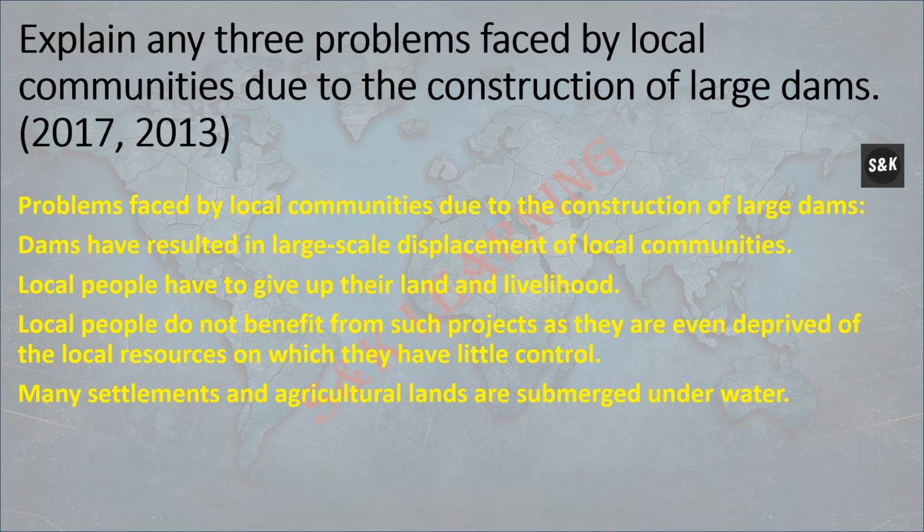Explain any three problems faced by local communities due to the construction of large dams. Problems faced by local communities due to construction of large dams: Dams have resulted in large-scale displacement of local communities. Local people have to give up their land and livelihood. Local people did not benefit from such projects as they are even deprived of the local resources over which they have little control. Many settlements and agricultural lands are submerged underwater.